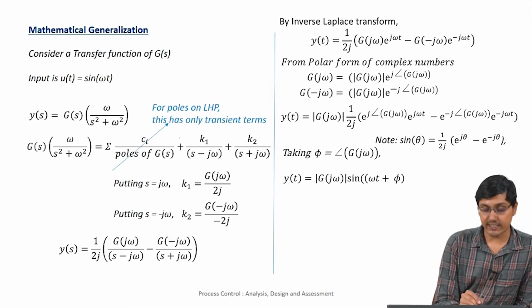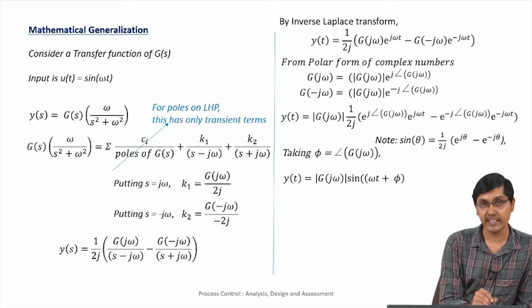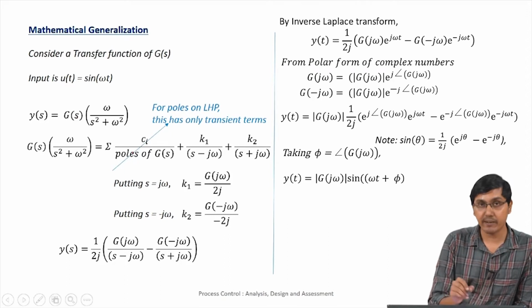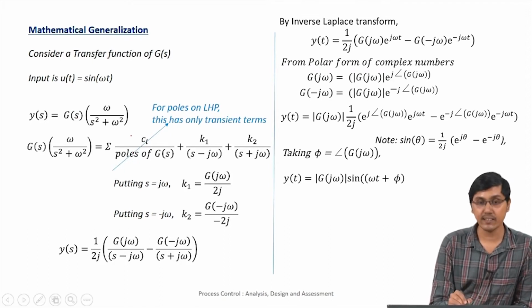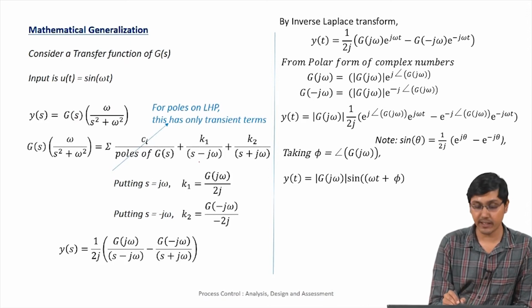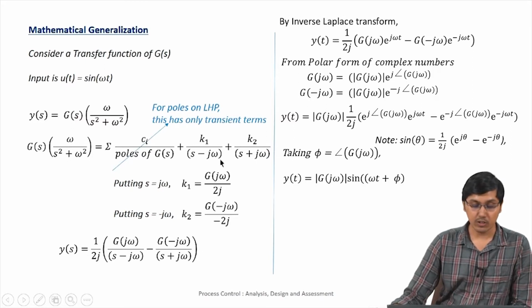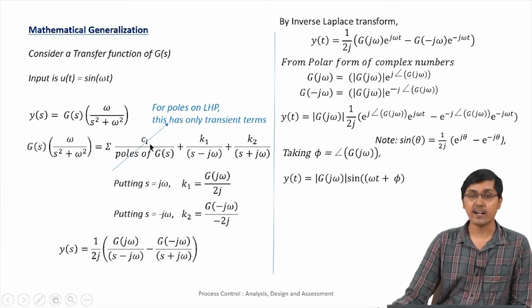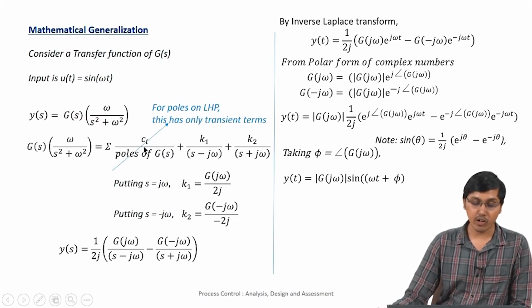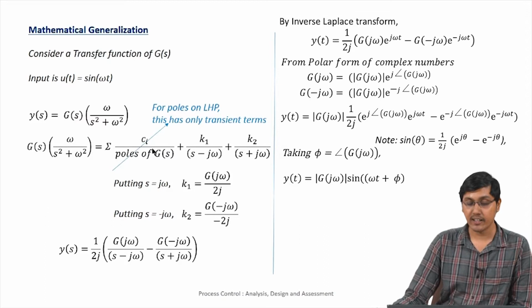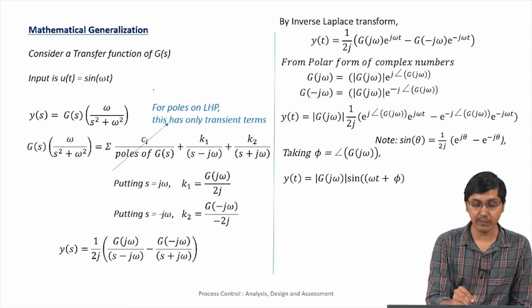if we solve it into partial fractions, we get some terms for each pole of g of s, a constant by that pole. That is what this particular term represents, and then this other term becomes k1 by s minus j omega plus k2 by s plus j omega. This first term is the transient, and at steady state we can ignore it, because if we assume that g of s has poles only on the left half of the s plane, then it has all terms of the form e power minus t something.